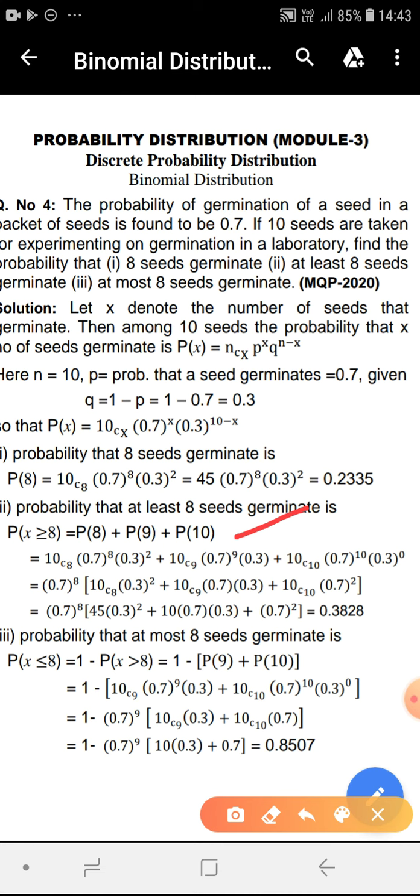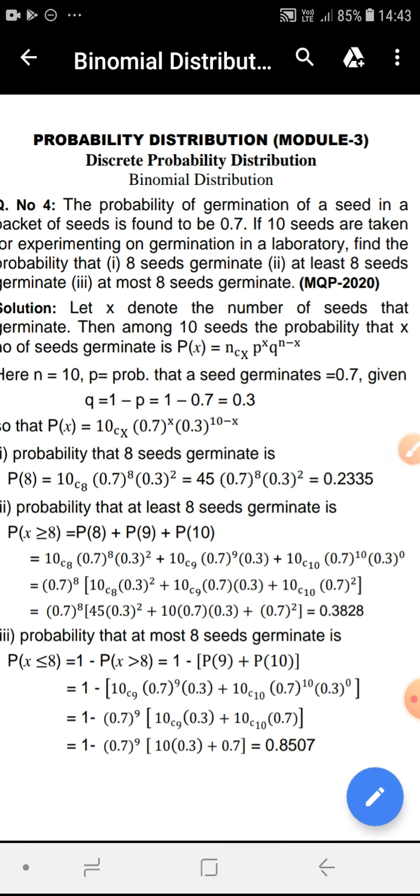All three can be calculated using the formula P(X) by putting X as 8, 9 and 10. Once you get P(8), P(9) and P(10), calculate the sum, and you get 0.3828. So the probability that at least 8 seeds out of 10 germinate is 0.3828, or 38.28%.